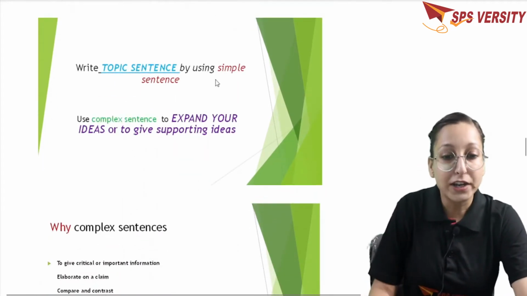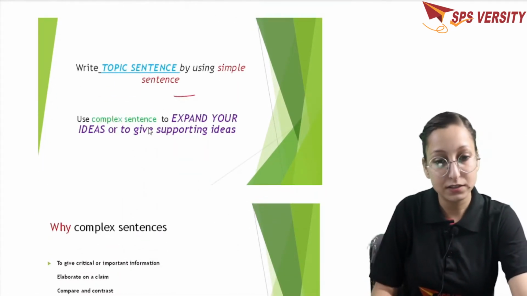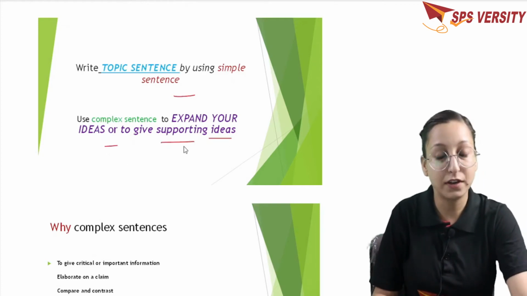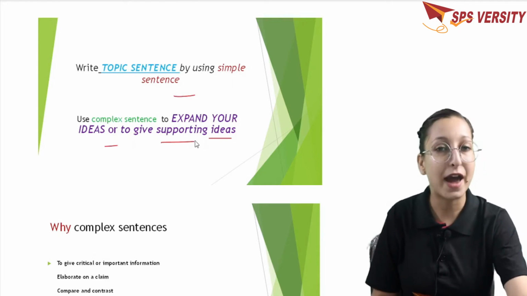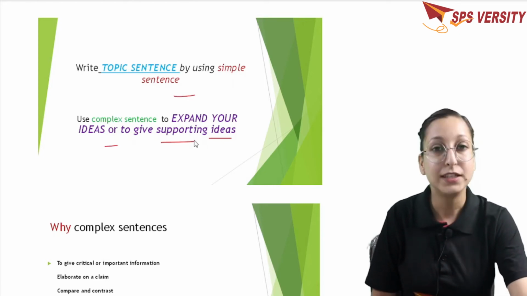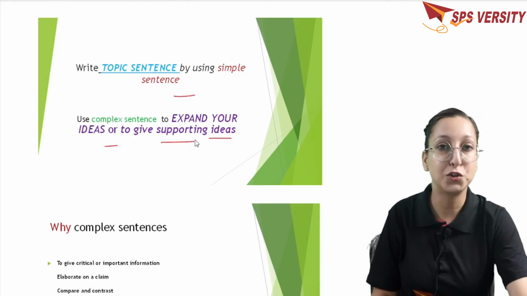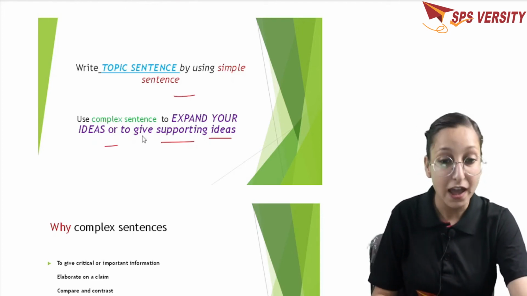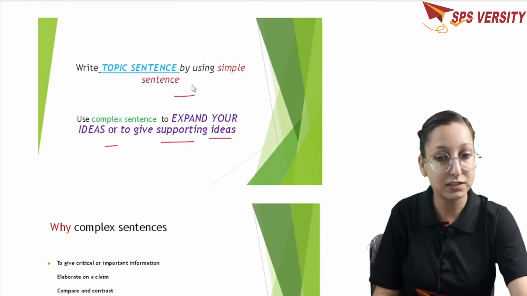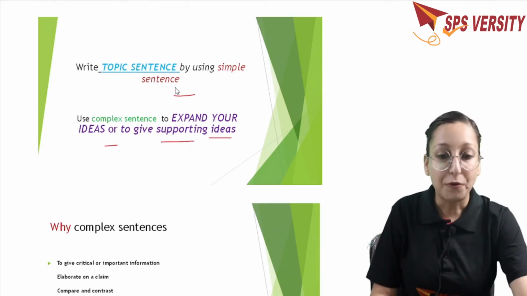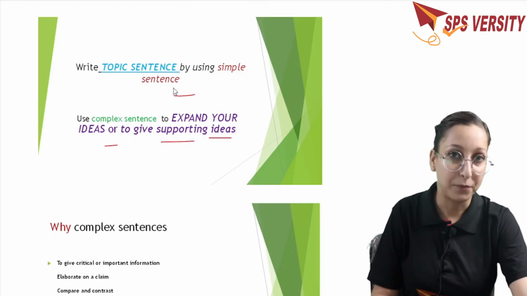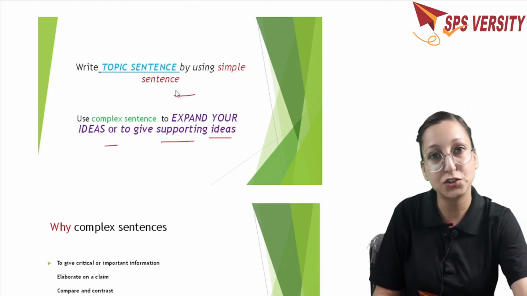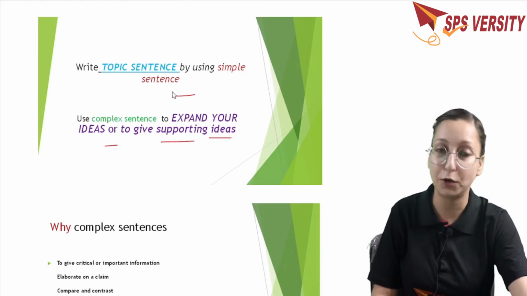So write the topic sentence by using a simple sentence. Use complex sentences to expand your ideas or to give supporting ideas. I told you the first paragraph is going to be the intro. The second and third paragraphs are going to be your body paragraphs, in which you have to include your complex sentences. But you have to write the topic sentence by using only a simple sentence. After that, if you want to support your idea, then only you have to use your complex structure, to give the explanation, to explain why you agree with a certain point of view or not.